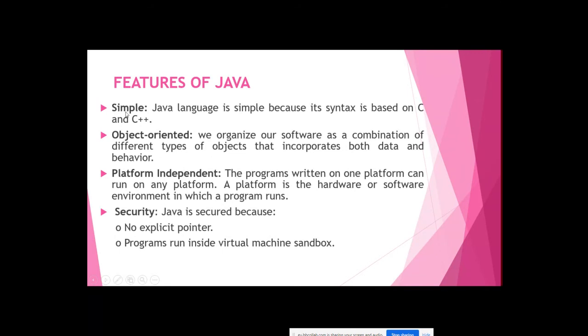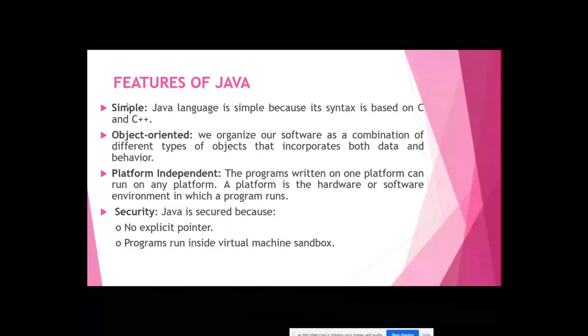Okay, so let's see what Java is. I say Java features are like characteristics, you can say. The first feature is simple. Java's language is very simple, basically because Java follows the syntax of previous languages like C and C++. If you have previous knowledge of C or C++, it is very simple to program in Java. That's why it's simple.